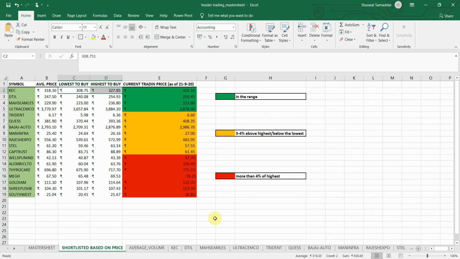The second scenario is if the prices are just moving sideways from the day when the promoters made a position in the stock, then we can make a position, given that it falls in the plus minus 3% range that we calculated.